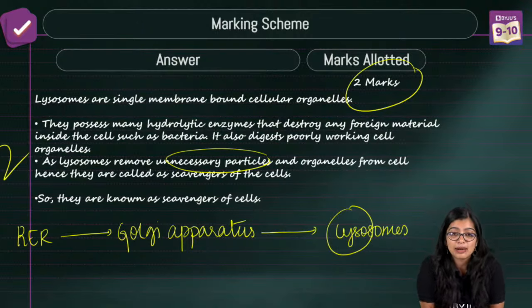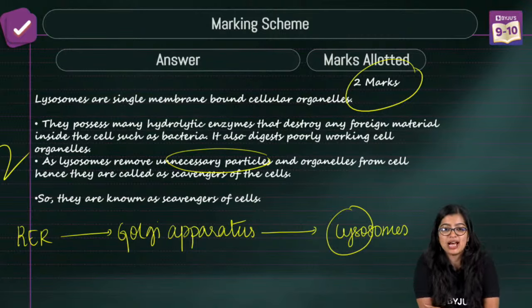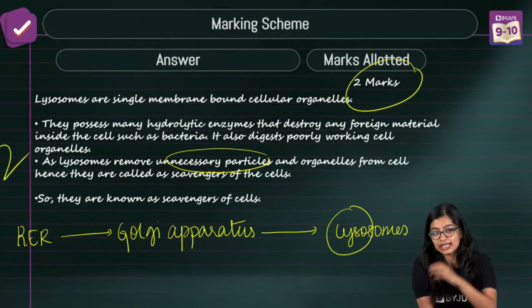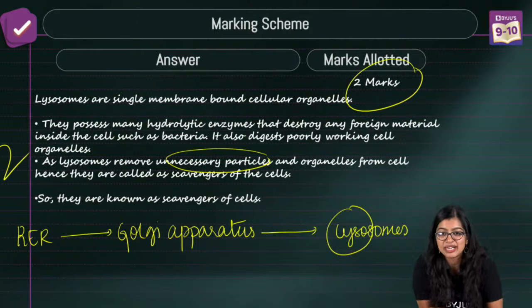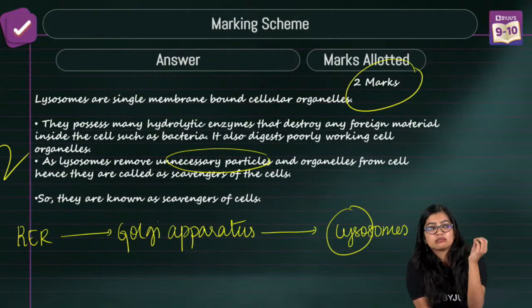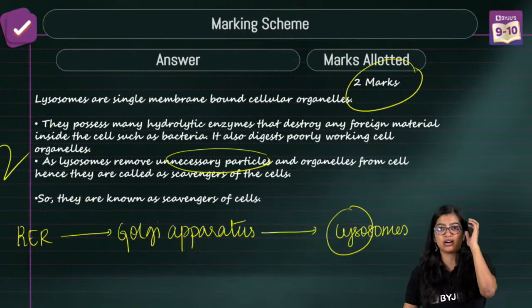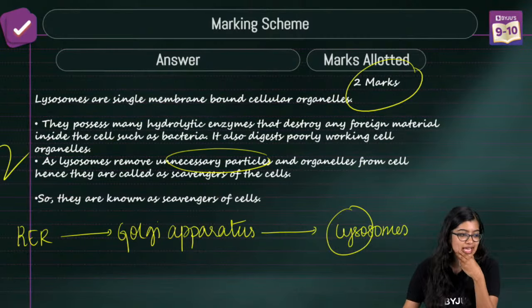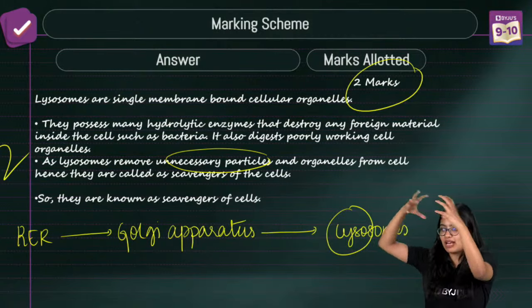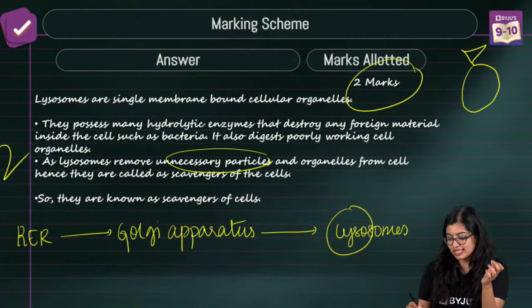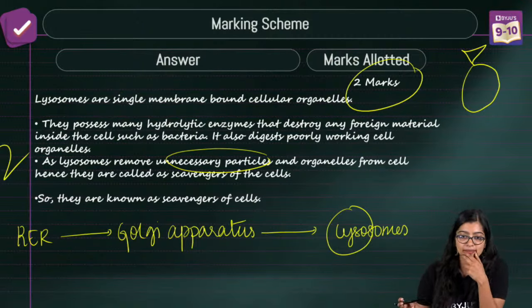Ma'am, what is middle lamella? See, middle lamella is a structure that is there, okay? They are like connecting structures which we find inside the plant. So that is what we call middle lamella. Ma'am, sac means it's like a sac. Imagine like a potato sack, a pouch or a thing like that, which would look like this normally. So this is a sac. That is what we call it.